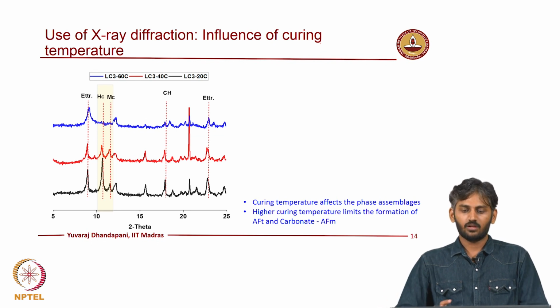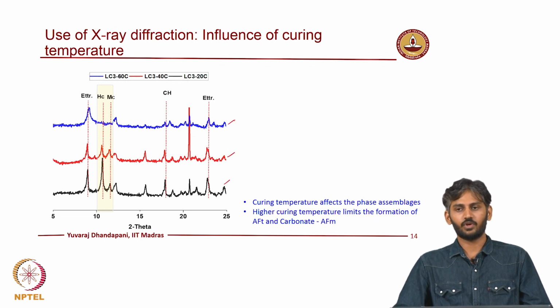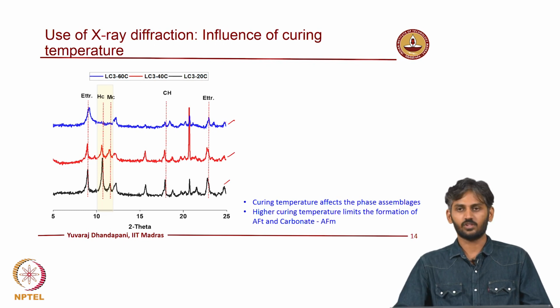So, X-ray diffraction can be a very useful tool in understanding the kind of hydrate phases that are formed with respect to curing temperature. So, here I have presented X-ray diffractograms of LC3 binder systems which are cured at different temperatures, at 20 degrees Celsius, 40 degrees Celsius and 60 degrees Celsius.